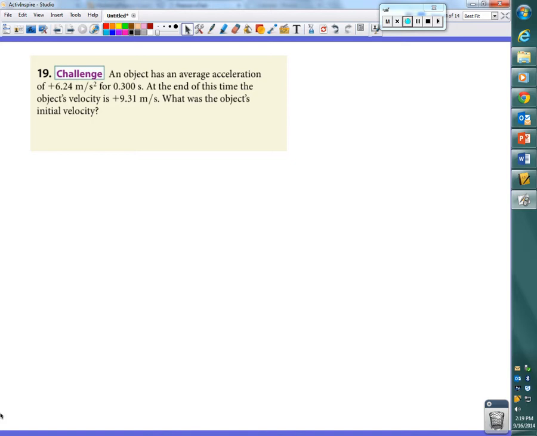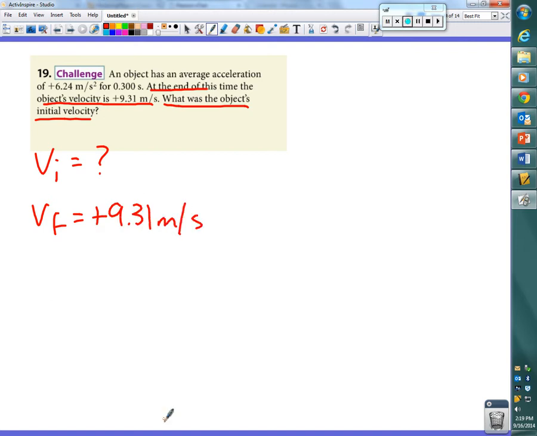So, even though we may be able to do this a little bit quicker, just to go through the process. What is this question asking us for? The object's initial velocity. Information they give us to work with. Final velocity. They told us that at the end of this time, the object's velocity is positive 9.31 meters per second, right? If it's talking about what's going on at the end of that time, that's going to be the final velocity. What else?